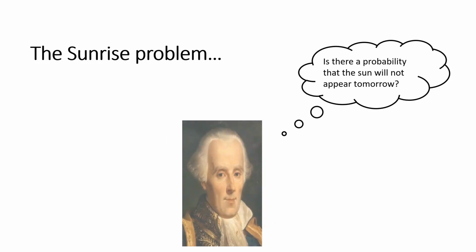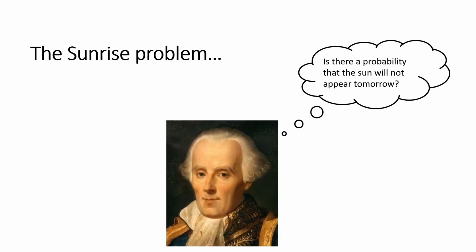Back to the sunrise problem. People around him always assumed that the sun will rise again no matter what. Laplace questioned that: is there a probability that the sun will not appear tomorrow? So he created a formula called the rule of succession to calculate the probability that the sun will rise tomorrow.